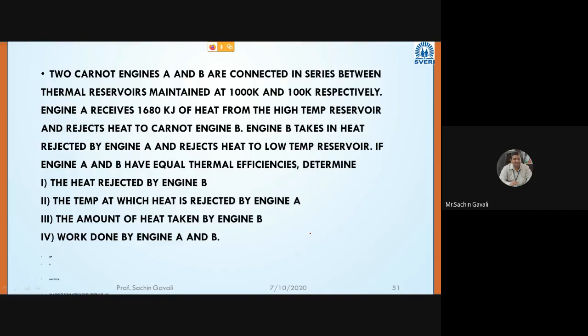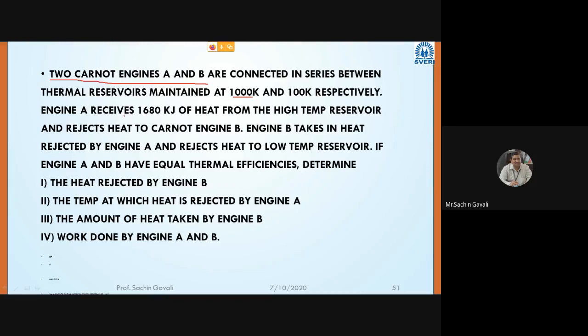Now here, up till now we were solving only one type of heat engine, but here there are two Carnot engines. So first of all, we have to understand that engine A and B are Carnot heat engines, and they are connected in series. They are working between two temperature limits. One is 1000 Kelvin and another is 100 Kelvin. So the highest temperature will be 1000 and the lowest temperature of this two engine combination is 100 Kelvin.